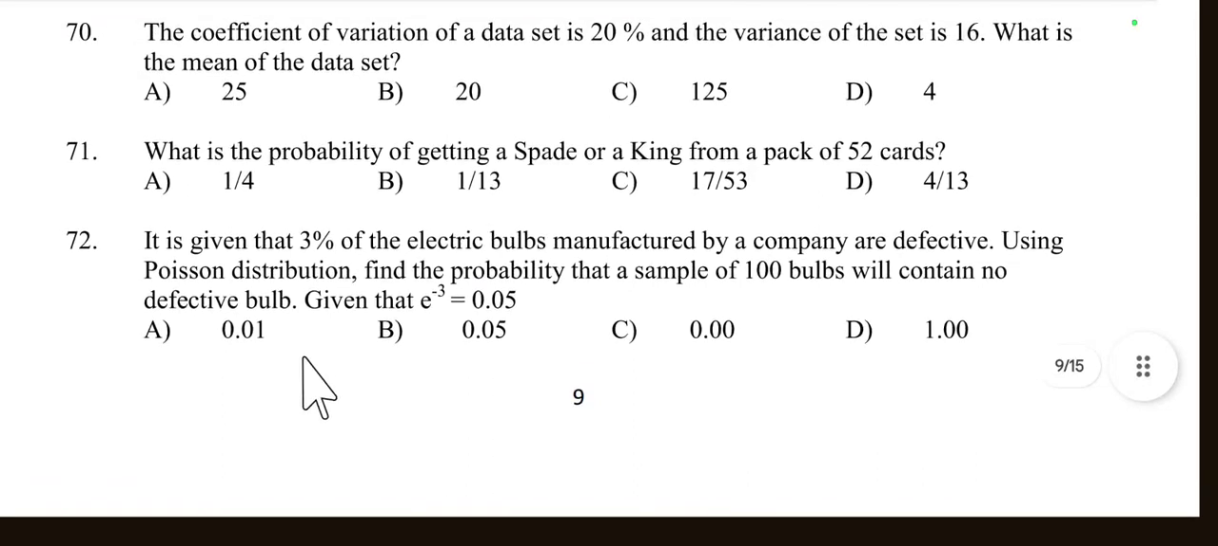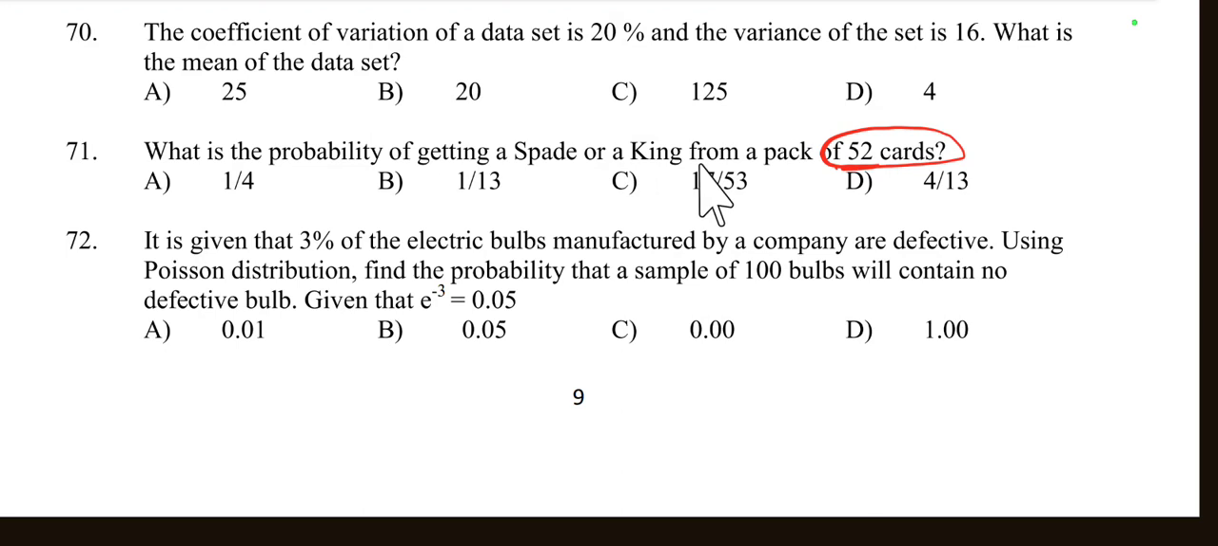Then question number 71. What is the probability of getting a spade or a king from a pack of 52 cards? To solve the problem, we need to find the probability of drawing either a spade or a king from a standard deck of 52 cards. So first count the total cards. In a deck there are a total of 52 cards.